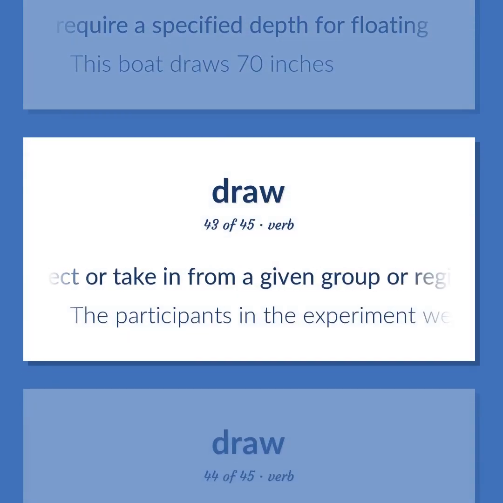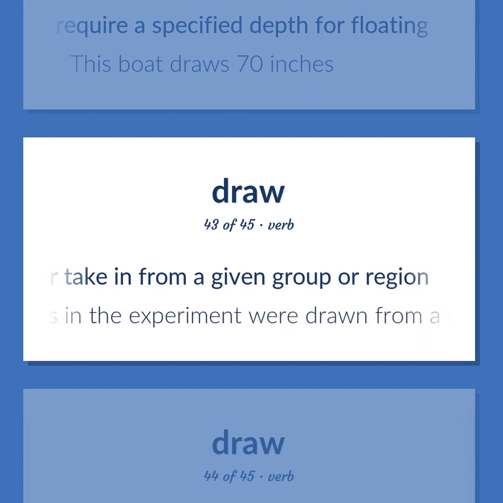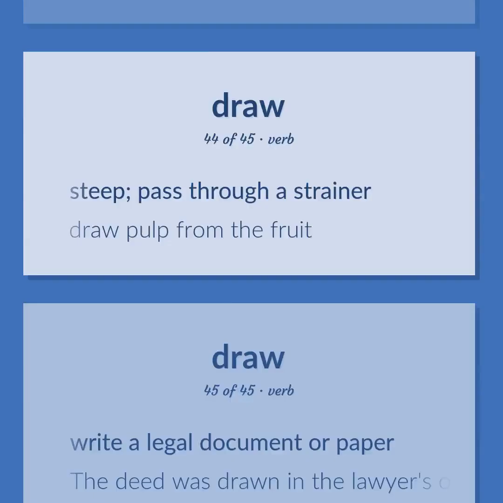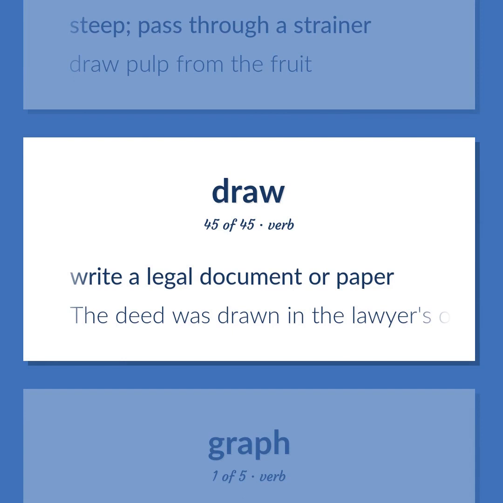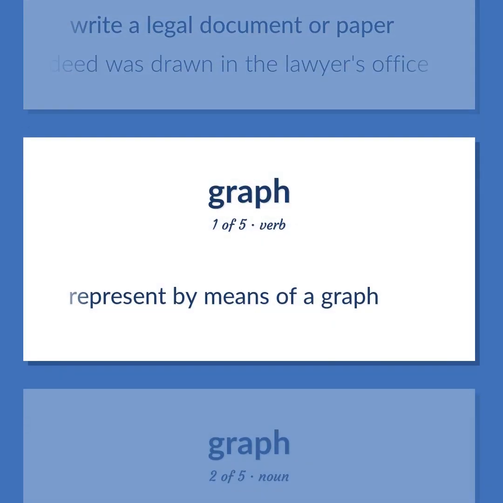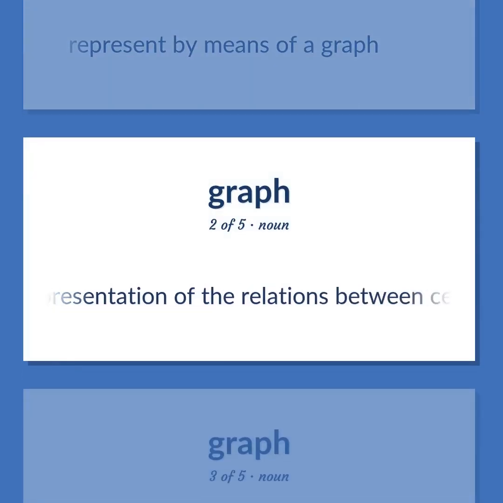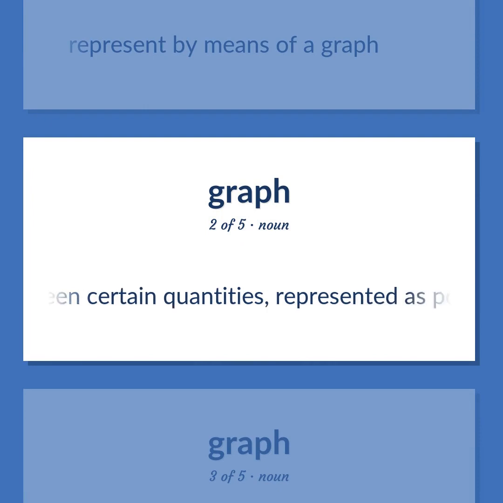Select or take in from a given group or region. The participants in the experiment were drawn from a representative population. Steep. Pass through a strainer. Draw pulp from the fruit. Write a legal document or paper. The deed was drawn in the lawyer's office. Represent by means of a graph. A visual representation of the relations between certain quantities, represented as points, plotted with reference to a set of axes.